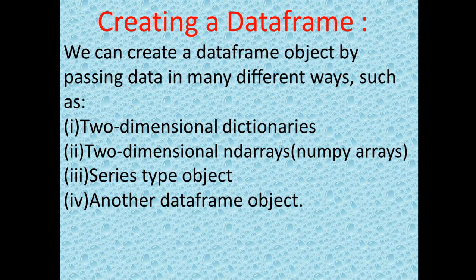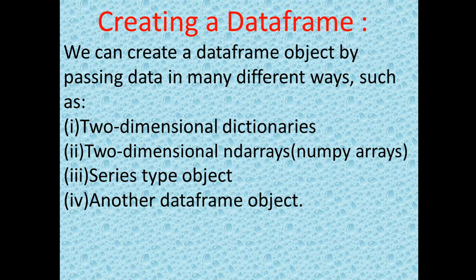In the last video we discussed the data frame, its characteristics, and the different ways to create a data frame object. The data frame is a data structure of Python pandas.